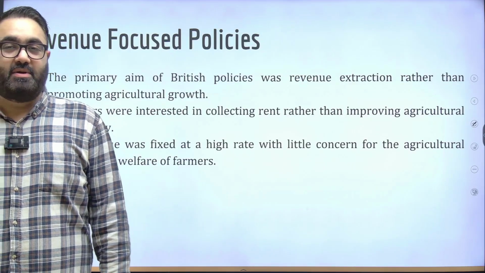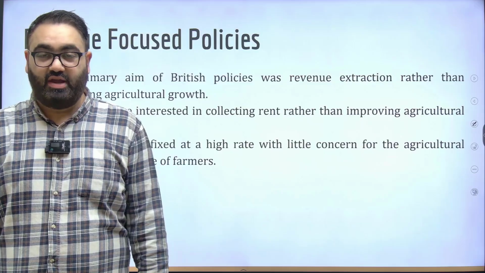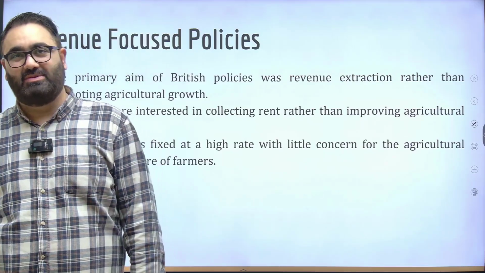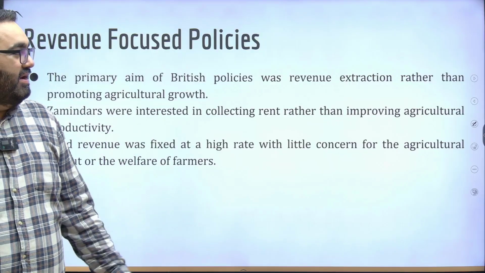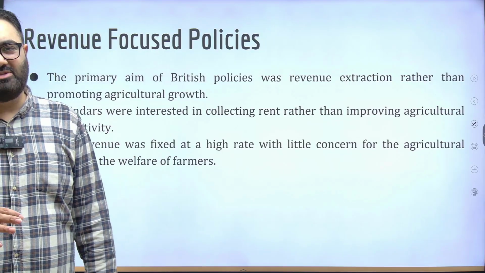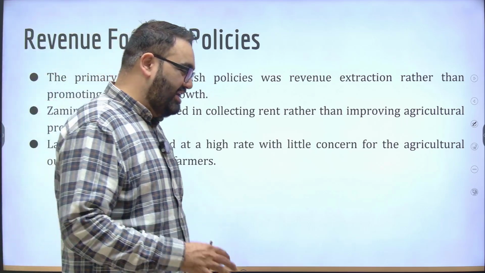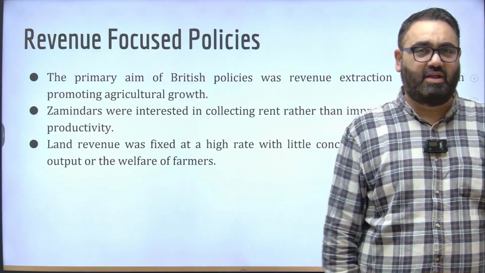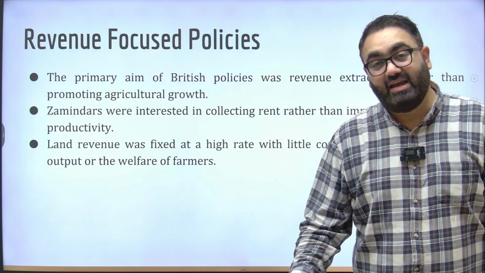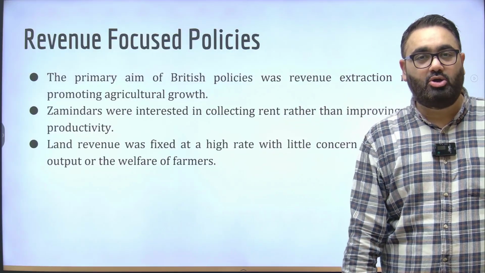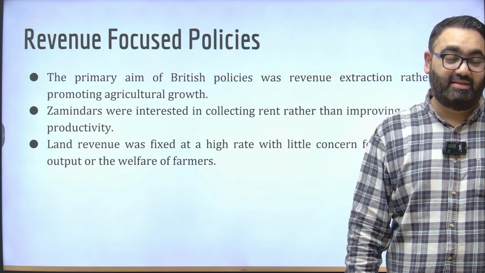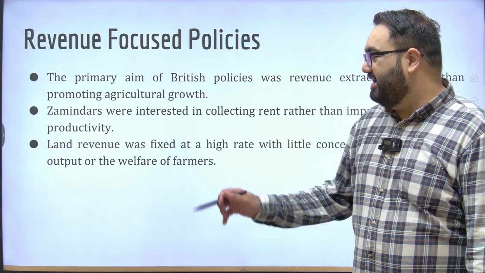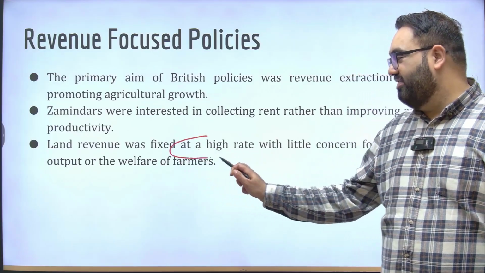Most of the policies of the British, as we said, were focused on revenue, on extracting as much money as possible. It primarily was about getting money for military operations, for fighting the multiple wars they were involved in at that point of time. Be it the zamindari system, where zamindars were told to get as much money as possible, the ryotwari system or the mahalwari system, all of them had an extremely high rate of revenue.